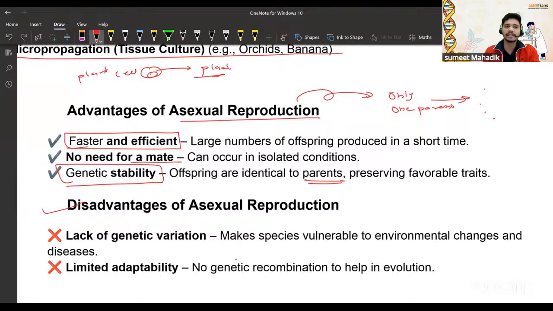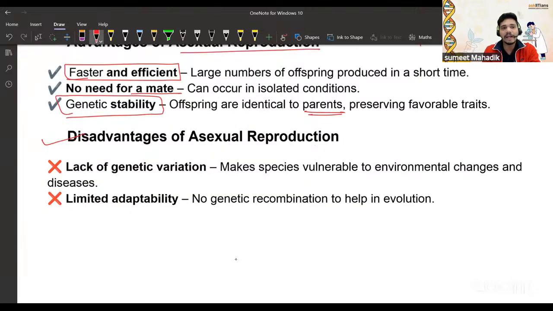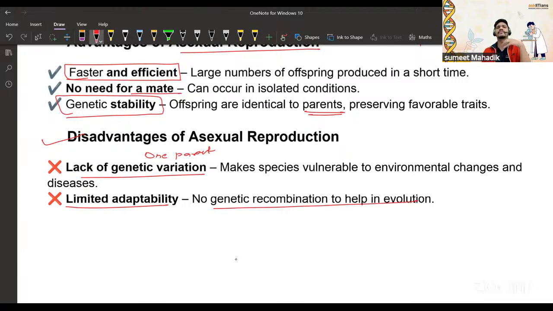Now, what is the disadvantage? Lack of genetic variation. As only one parent is involved, there is no variation. Limited adaptability. Why? Because there is no genetic recombination. Only one parent is giving all the information. So that is the reason behind it. Okay, Sanika and Aniket, if you have any doubt, you can ask me regarding the same thing.